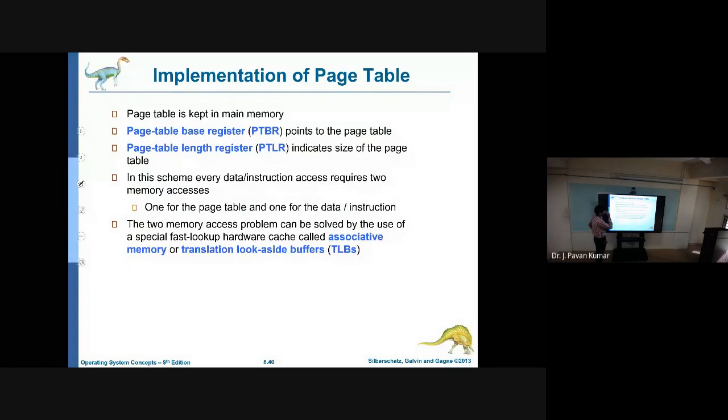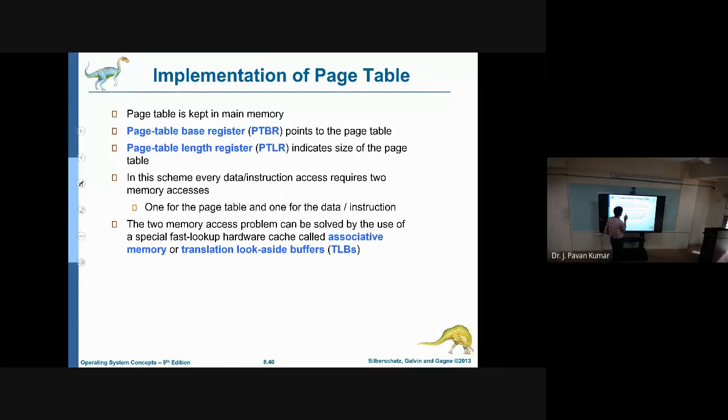And this implementation of page table, this is a quite interesting topic. Try to understand. Like earlier we have considered segmentation based register. Here we will be having the page table base register, PTBR, and page table length register. Why? Because you consider we are having a CPU and we are having main memory.